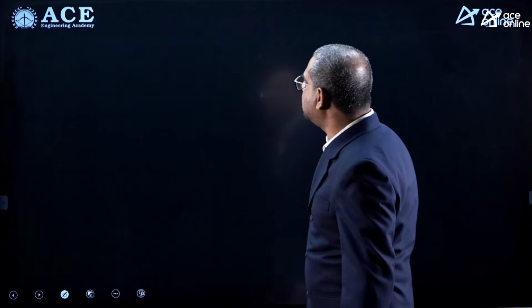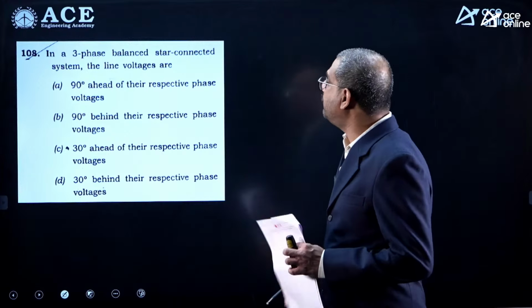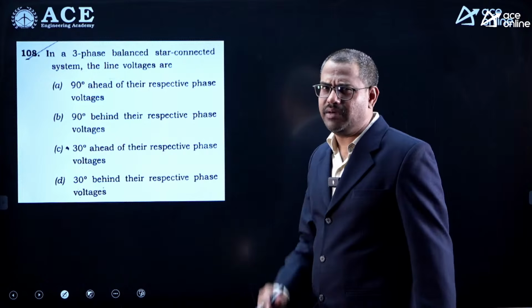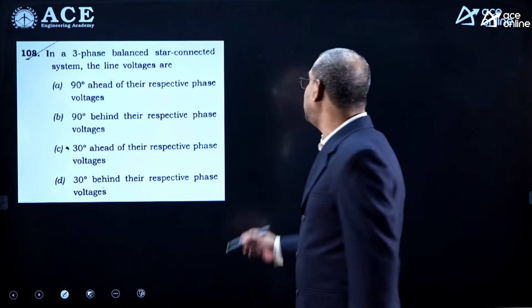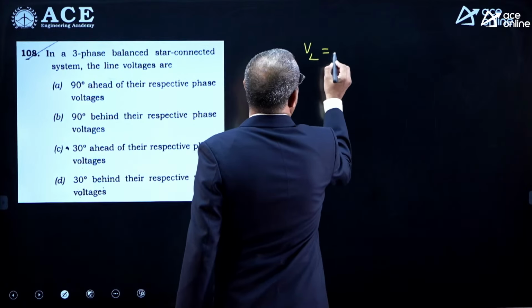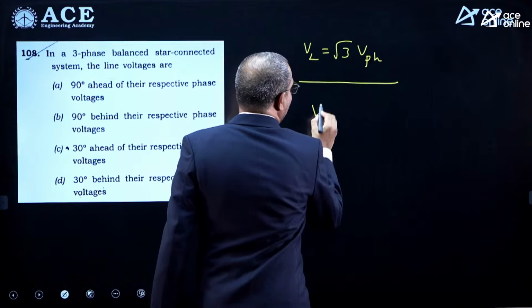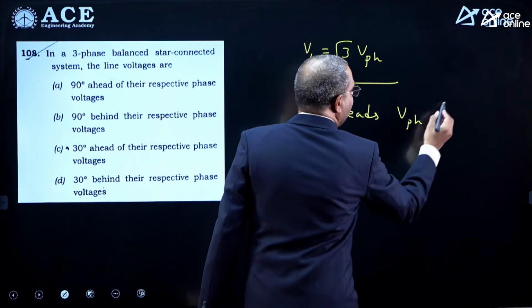Now let us go to the next bit. This is also on the three-phase balanced system. In a three-phase balanced star connected system, the line voltage is dash. Now this is a standard bit I told. In a three-phase balanced star connected system, line voltage is √3 times phase voltage in magnitude, no doubt. But most importantly, in a positive sequence, line voltage leads phase voltage by 30 degrees.